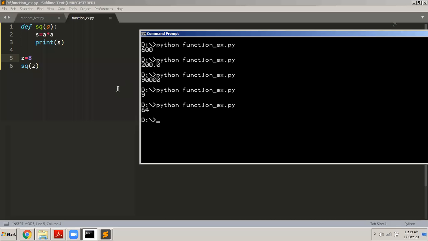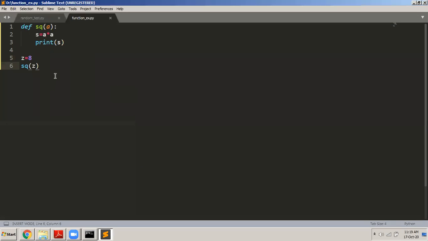Okay, so simple program. Finally, what we have learned from this is how to write functions in Python and how to pass parameters to a function. It is not necessary that you should always pass only integers to the function. You can also pass strings to the function.